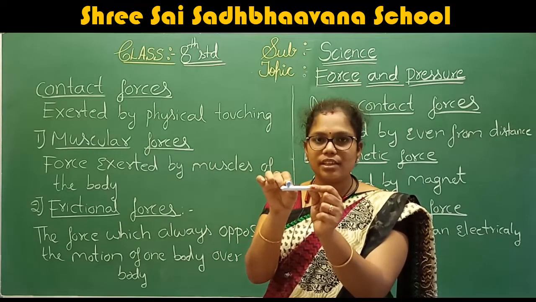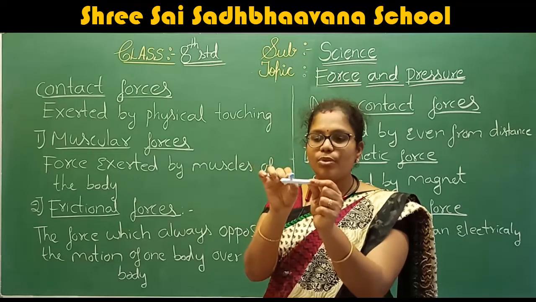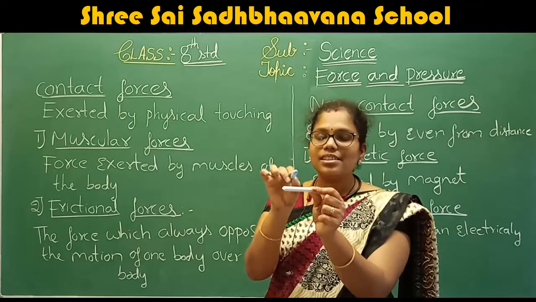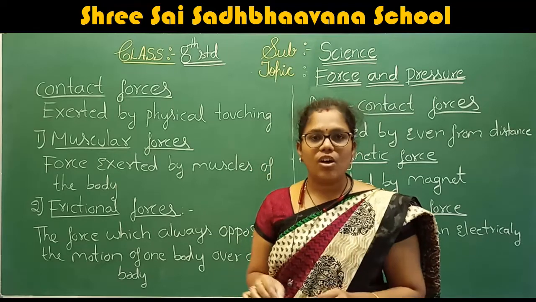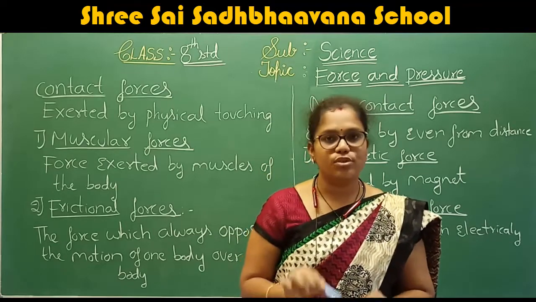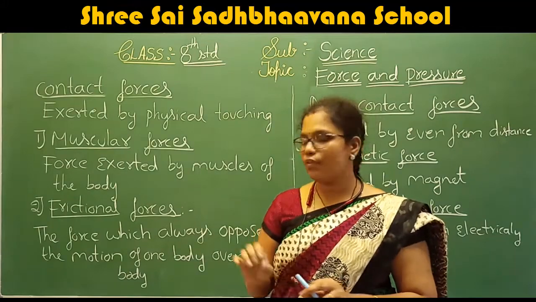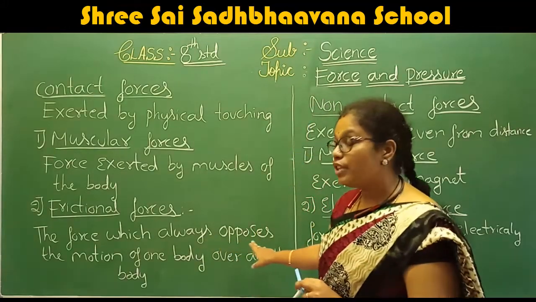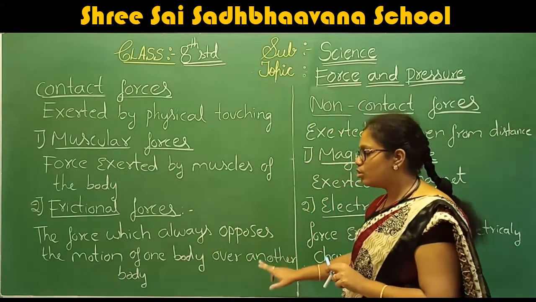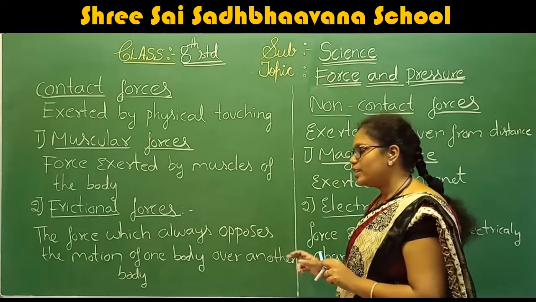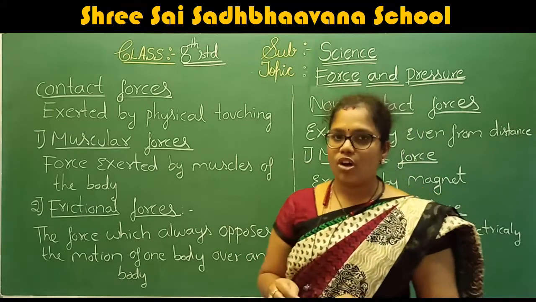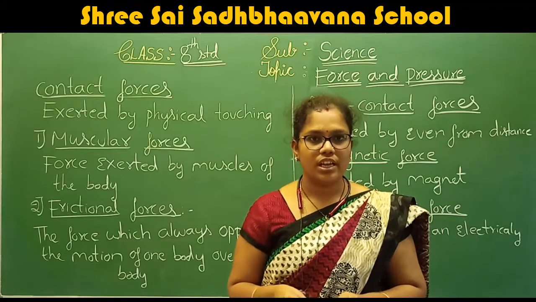You can experience that force. This object opposes this object. This type of force we call frictional force. What is frictional force? The force which always opposes the motion of one body over another body.